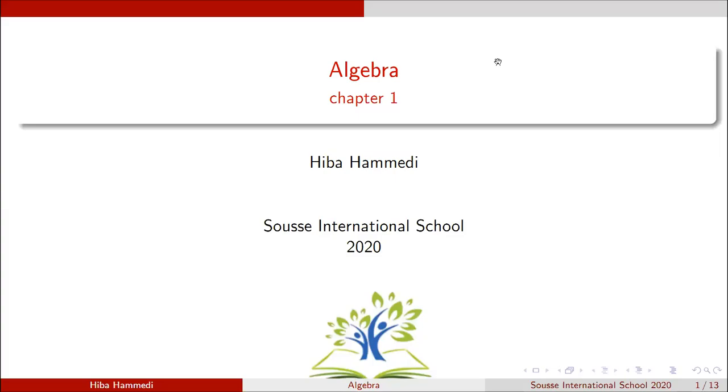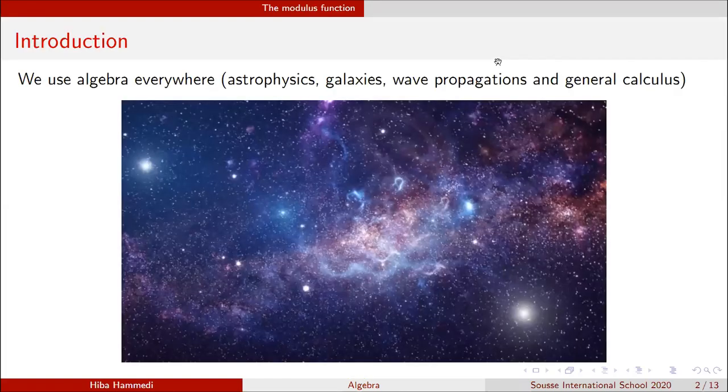Today we start the first chapter of Pure Mathematics 3, and it's very important for you to know that when we are doing Pure Mathematics 3, it means we need to cover all the chapters for Pure Mathematics 2, and then we have other chapters to cover to make it that we are studying Pure Mathematics 3. Well, the first chapter is about algebra, and algebra is a very important section in mathematics.